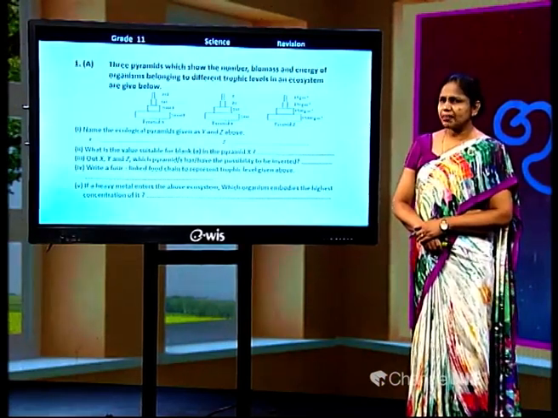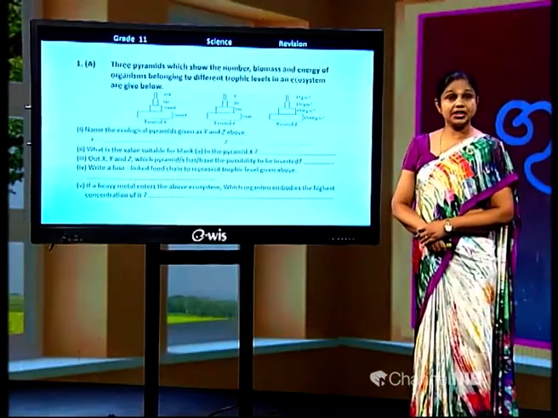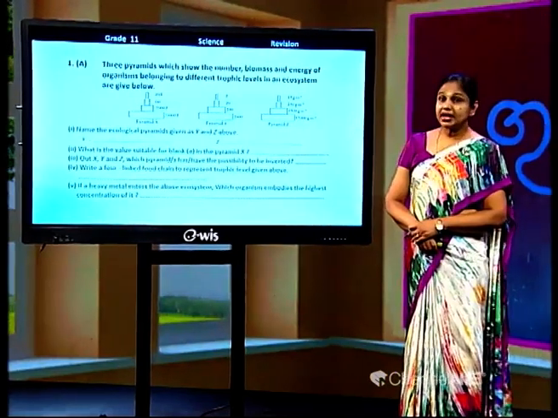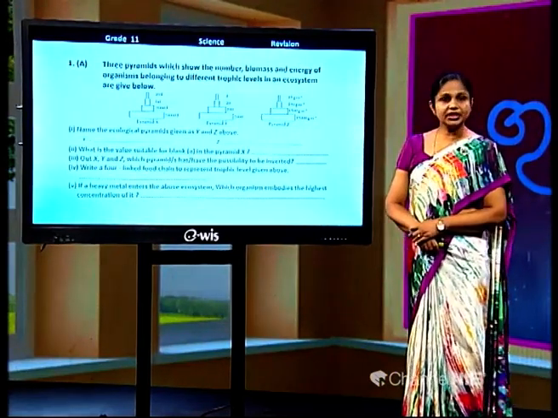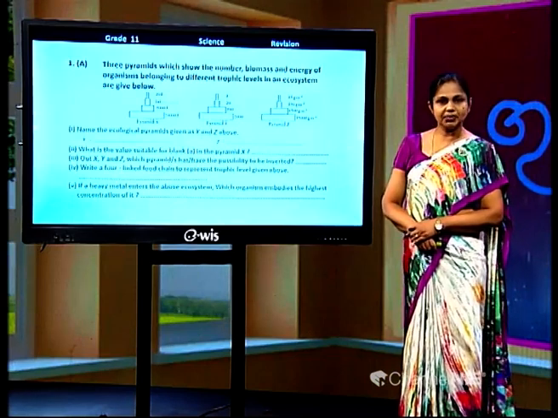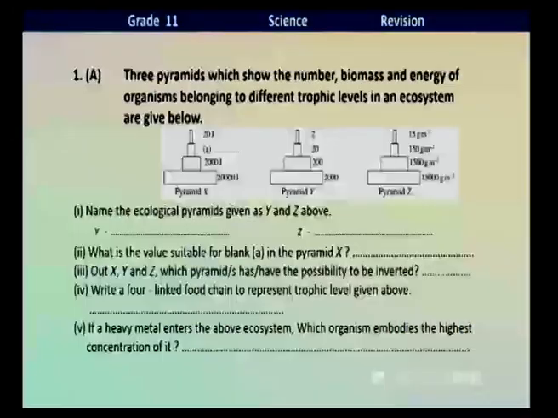There are several trophic levels called producers, primary consumers, secondary consumers and tertiary consumers. If the energy in each trophic level is represented by a graph like this, it is called an energy pyramid. Likewise, we know that there are 3 types of ecological pyramids: the energy pyramid, the number pyramid and the biomass pyramid.